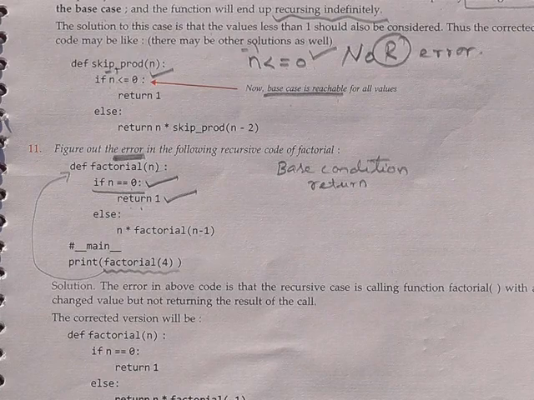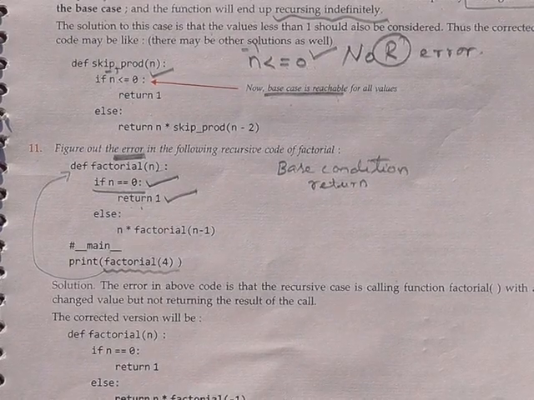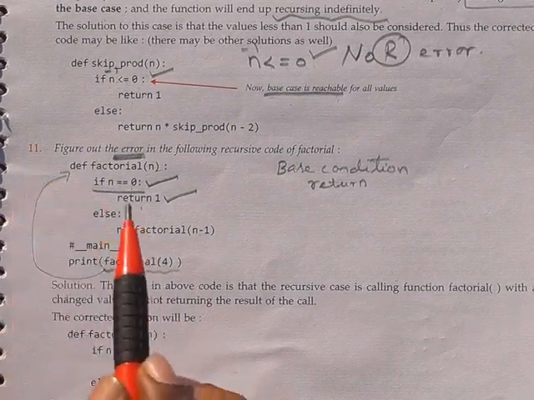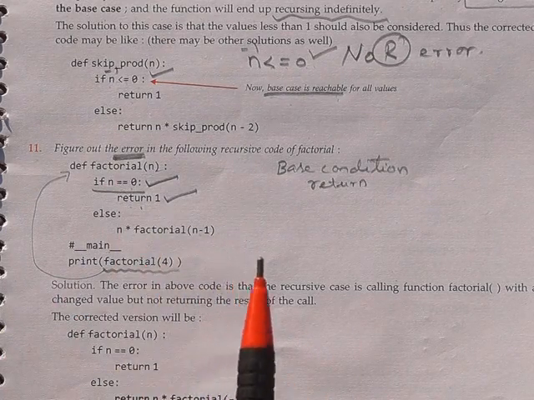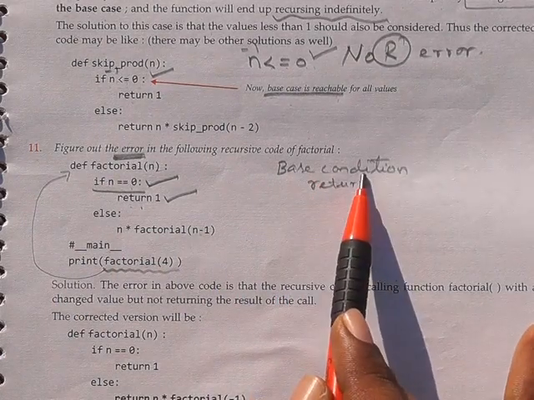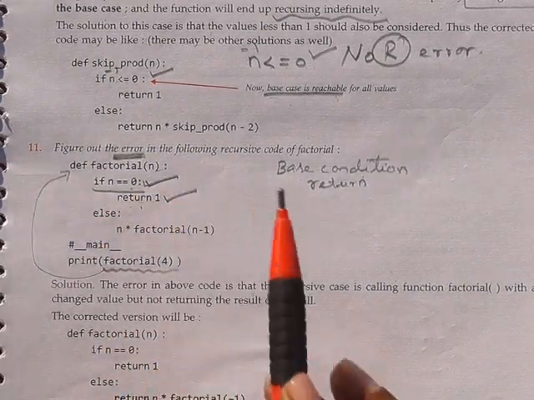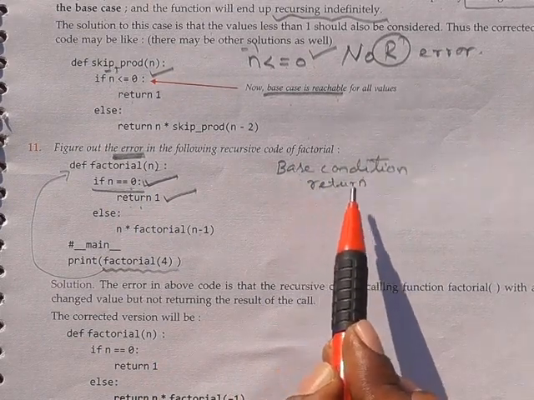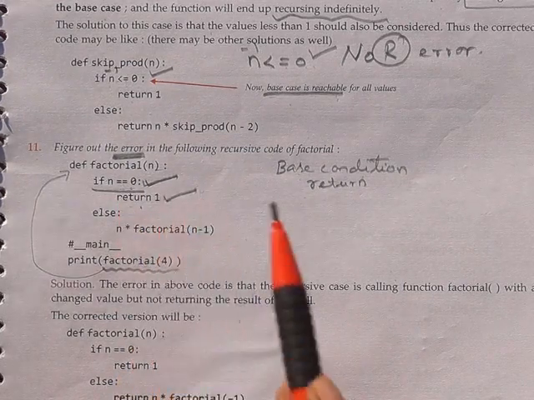So good morning students, it is a computer science class. Take page number 227, lesson number 6, recursion. Take question number 11. Find out the error. So what are the things you have to check now? Whether the base case condition is there or not. Yes, the base case condition is there. Then below the base case condition, you have to check whether a return statement is there or not. Yes, return is there, that is also okay.